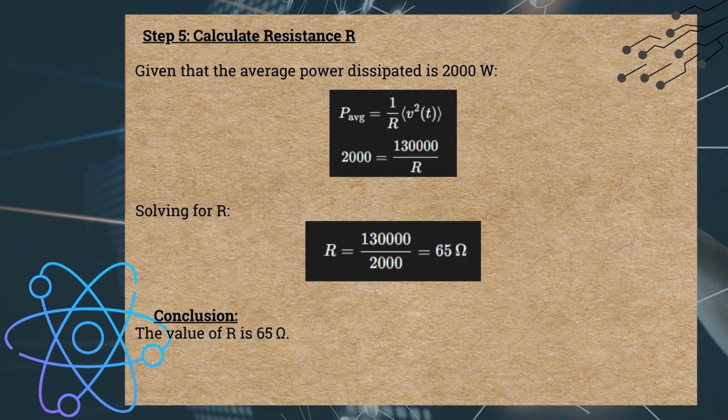Given that the average power dissipated is 2,000 watts, the average power equals the reciprocal of resistance multiplied by the average of the square of the voltage over time. 2,000 equals 130,000 divided by resistance. Solving for R, resistance equals 130,000 divided by 2,000, which results in 65 ohms. Conclusion. The value of R is 65 ohms.